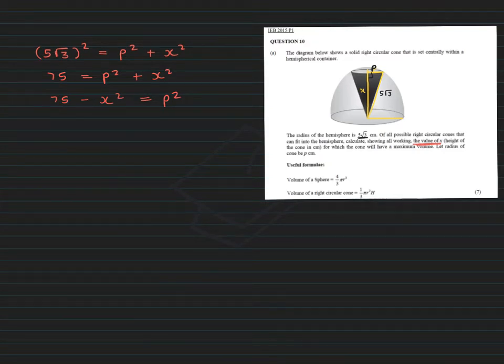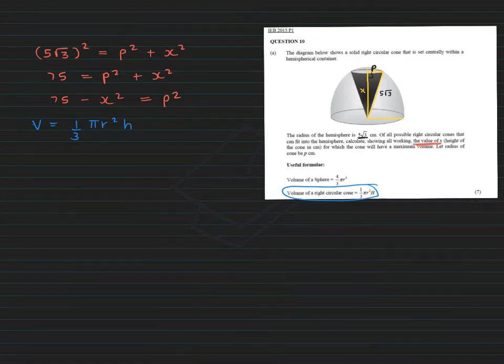All right. So now what else did they give me? They gave me the volume of a sphere and the volume of the cone. Well, I don't think using the volume of the sphere will be valuable here. Let's rather use this formula. The volume of a cone is equal to 1/3 pi r squared times the height.